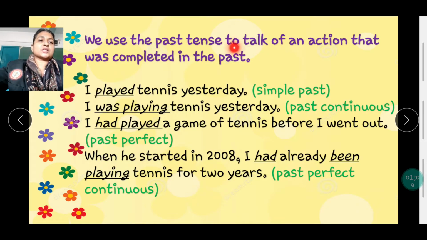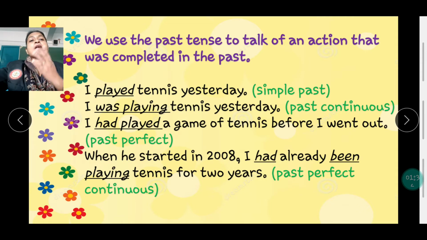We use the past tense to talk of an action that was completed in the past. I played tennis yesterday. That is simple past. I was playing tennis yesterday. That is past continuous. I had played a game of tennis before I went out. That is past perfect. When it started in 2008, I had already been playing tennis for 2 years. That is past perfect continuous.